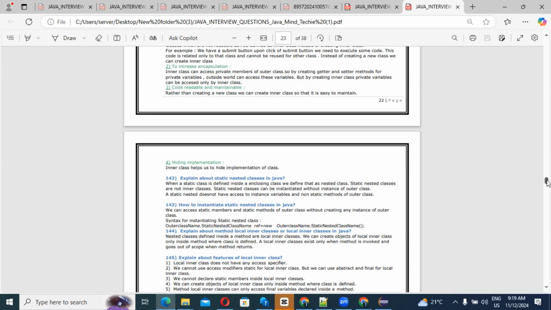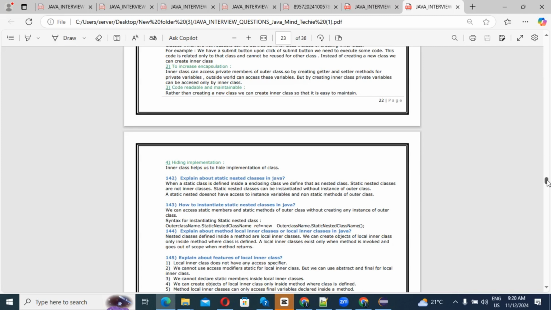In this way we can instantiate a static nested class. The next question: explain about method local inner class or local inner class in Java. So guys, a nested class defined inside a method is a local inner class. Yes or no? Nested classes defined inside a method are local inner classes.